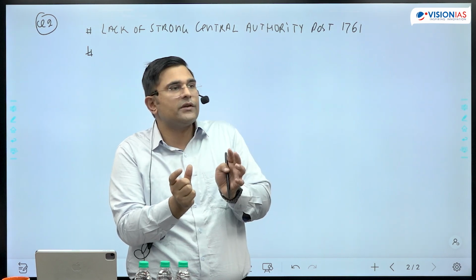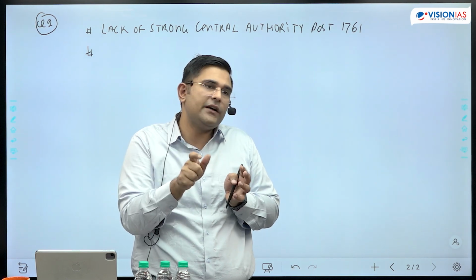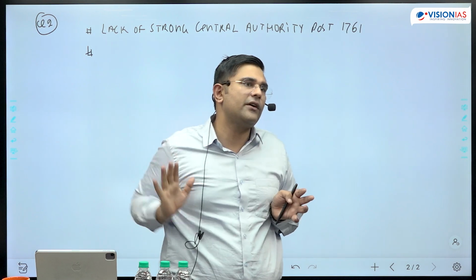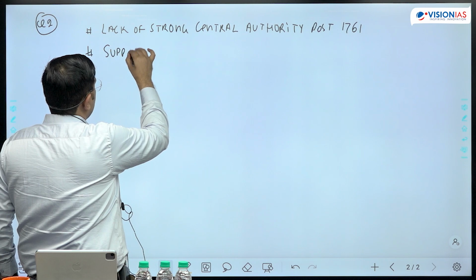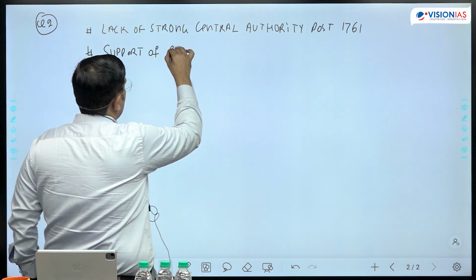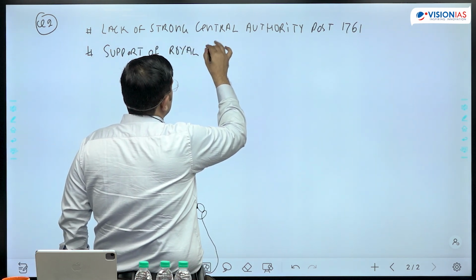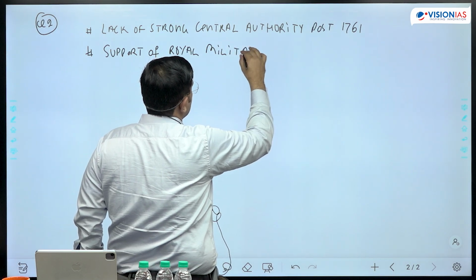So when they are coming to assist the East India Company, that is tilting the balance of power in favor of the East India Company. So therefore the second component that comes in is the support of the Royal Military of Britain.